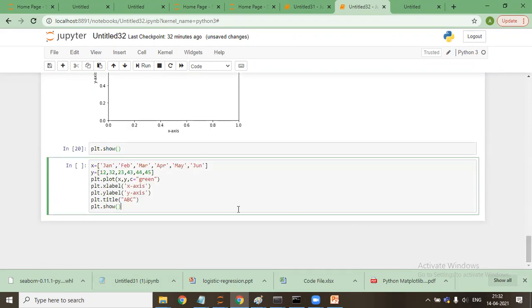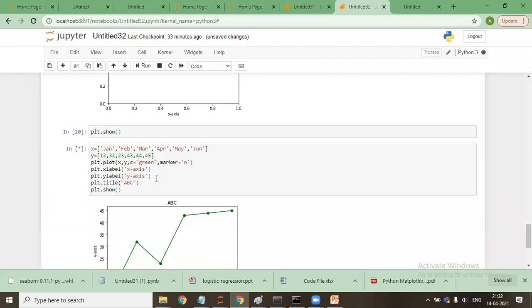So now I'll say C is equal to green, which will show the green line. And there are various parameters. The ones which I know, I'm telling you. It might be a scenario that you come across a new parameter which I don't know. Shift enter. So now you see markers. These dots are the things that you can change.